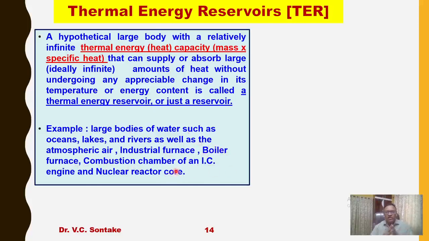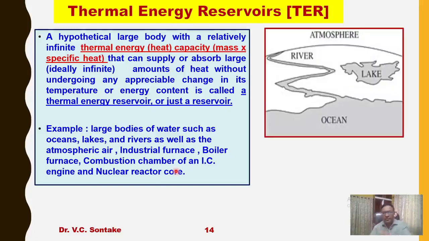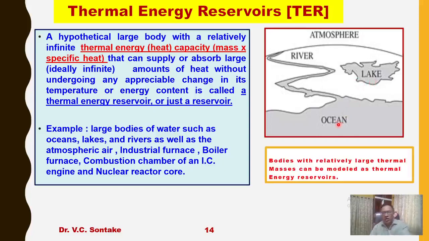In all these bodies, the heat capacity is so large, ideally infinite. If you supply heat to or take heat out of these bodies, their temperature is not going to change significantly. So atmosphere, river, lake, ocean can be termed thermal energy reservoirs. Bodies with relatively large thermal masses can be modeled as a thermal energy reservoir.